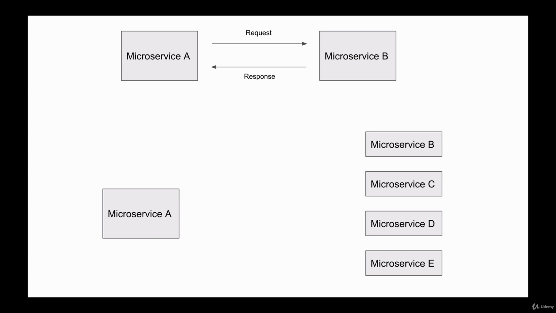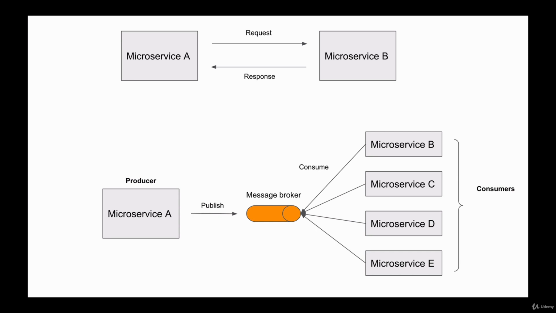Microservice A that needs to communicate a message to multiple other microservices will publish a message to a message broker component. Microservices that are interested in receiving this message will consume this message from a message broker component as soon as it becomes available there. This model is often called producer and consumer, where microservice A on the left side is a producer and microservices on the right side are consumers. And you might also hear that this model is called publisher and subscriber, where microservice A is a publisher of a message and microservices on the right side are subscribers that are subscribed to receive this message.